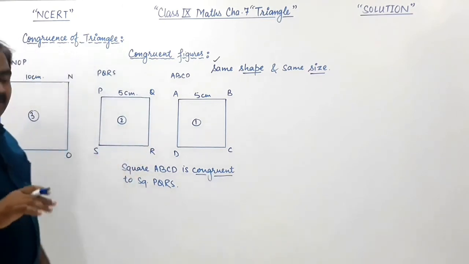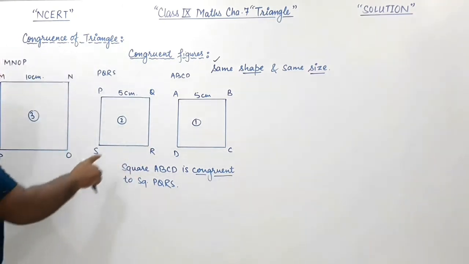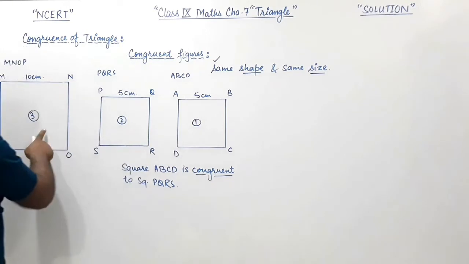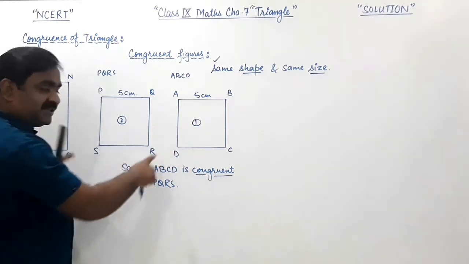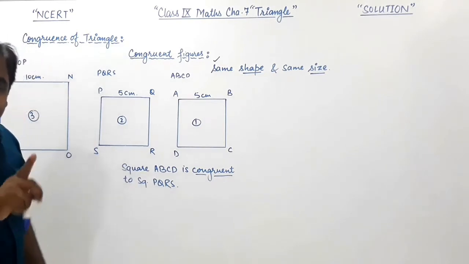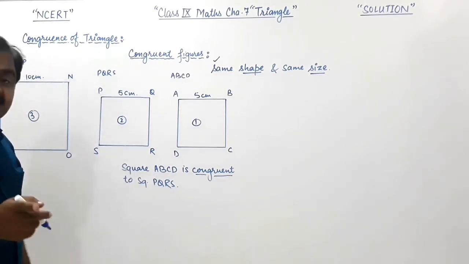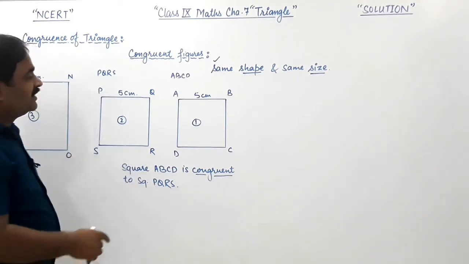Now to understand that, let us take the figure 1 and figure 3. Are their shapes same? इसके shapes तो same है, पर क्या इसके size भी same है?